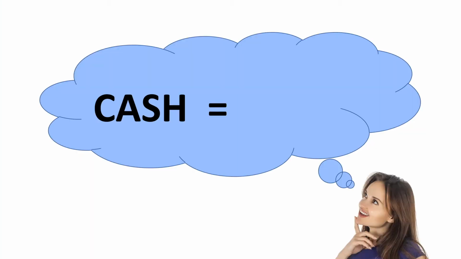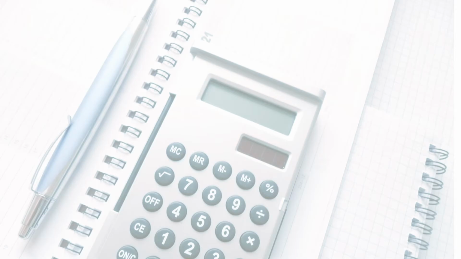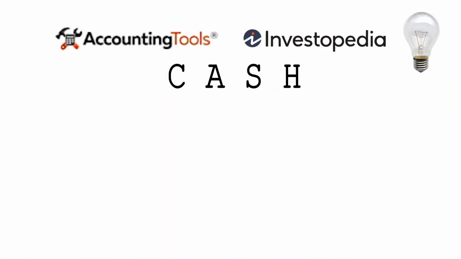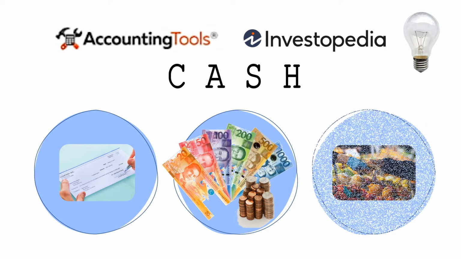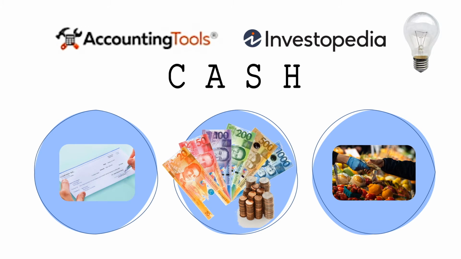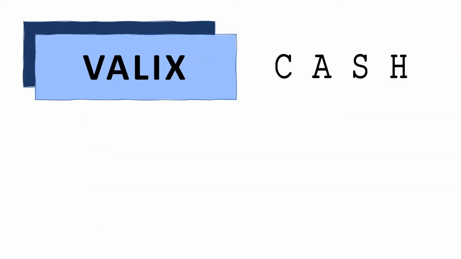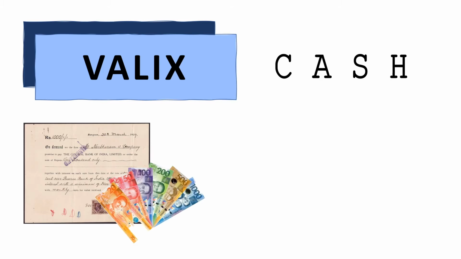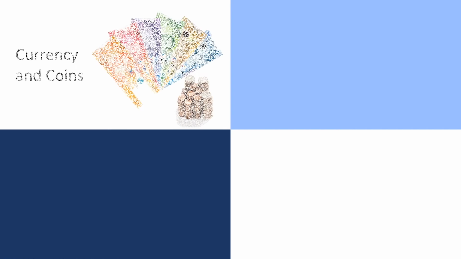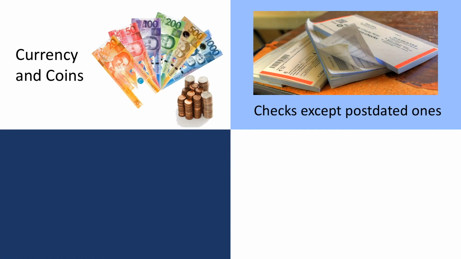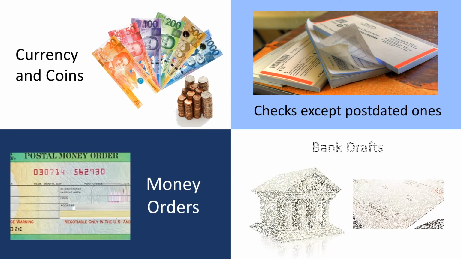Cash, from the point of view of a layman, simply means money. But in the accounting industry, the meaning of cash may be complex. According to Accounting Tools and Investopedia, cash is legal tender, currency and coins, in exchange for goods, services, and debts. As stated by Valix 2020, cash in accounting includes money and other negotiable instruments that are payable in money and acceptable by the bank for deposit and immediate credit. Examples of cash are currency and coins, checks excluding post-dated ones, bank drafts, and money orders.